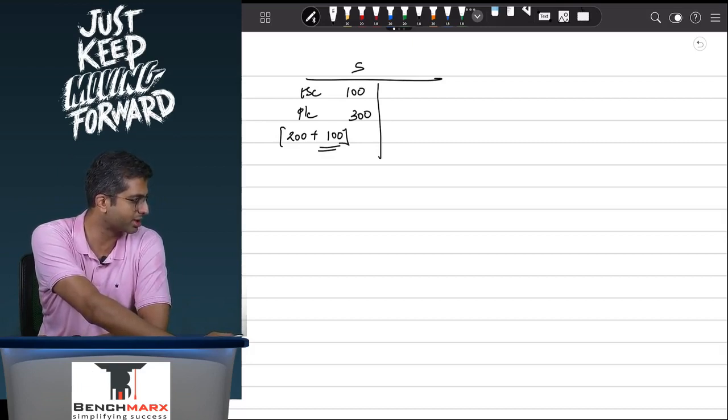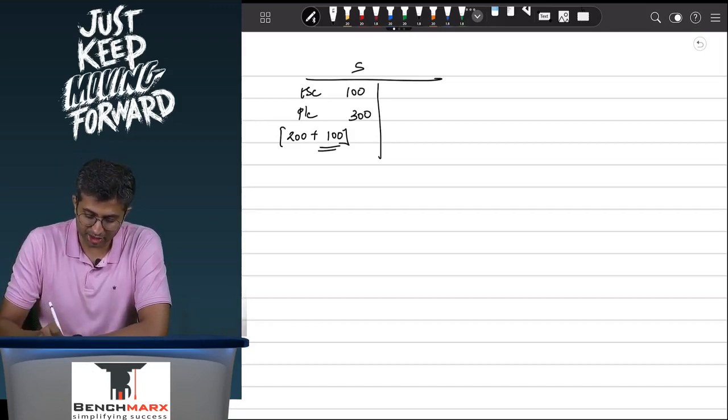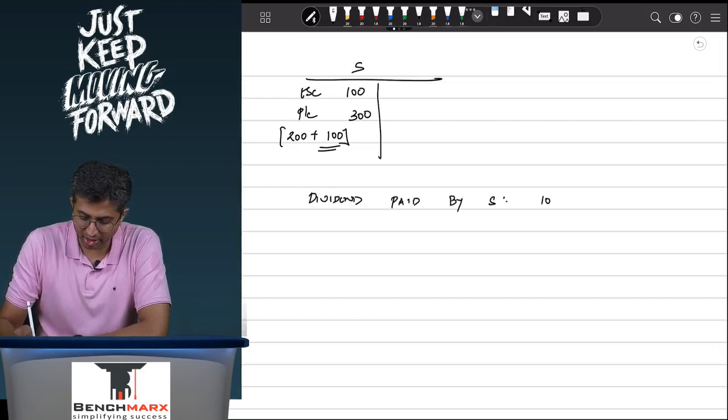Over here, let us say you are distributing around 80% as dividend. So the dividend paid by the subsidiary is, for example, 100 into 80%, which is 80 rupees.